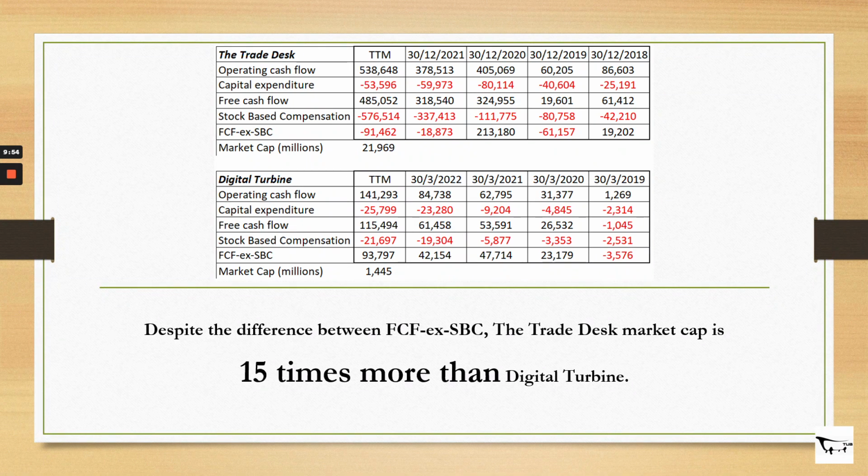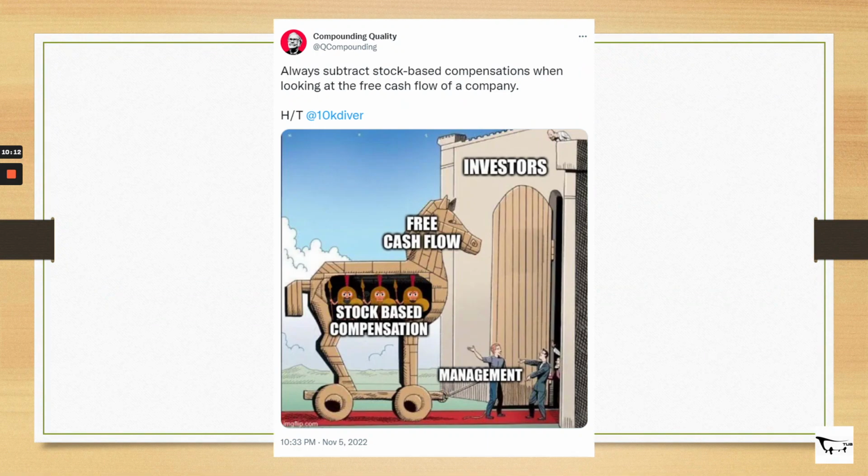So if you look at the free cash flow, although it's huge, people may, I would say, in my opinion, have an incorrect view on the company without considering stock-based compensation itself. Before I end, I actually found this Twitter post by Compounding Quality, which is quite interesting. It has a picture of a Trojan horse, and the management is telling investors this company is damn good with a lot of free cash flow, but actually this Trojan horse has a lot of stock-based compensation, which is the trap itself, to trap these investors.